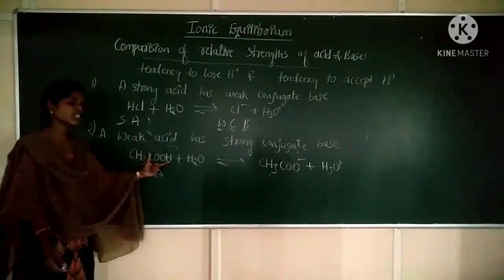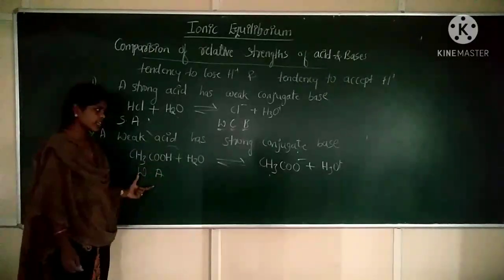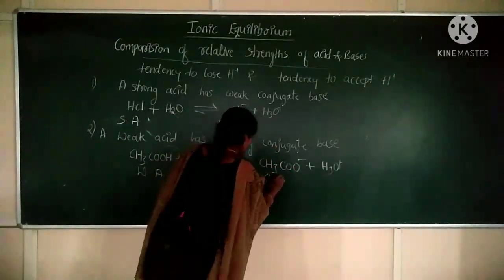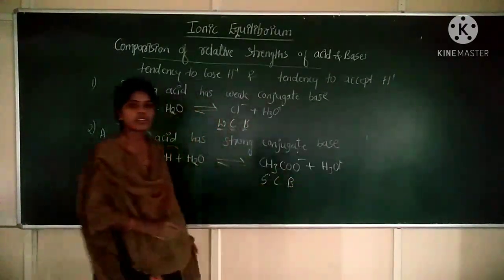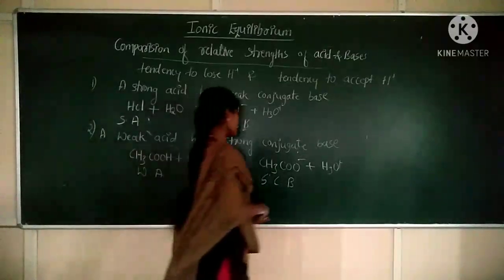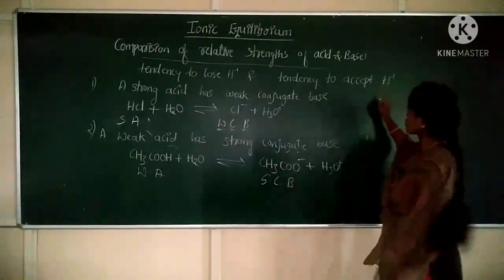Now CH3COOH is a weak acid, but CH3COO minus is a strong conjugate base. Because what is a base? A base is one which accepts a proton.